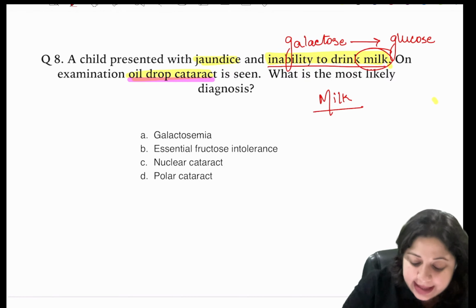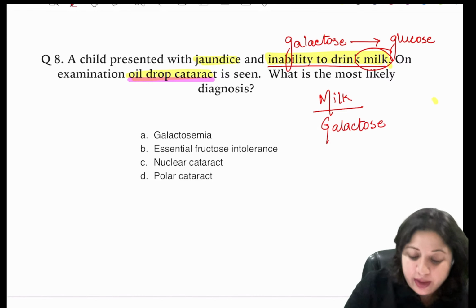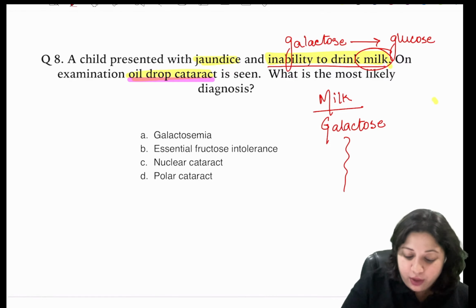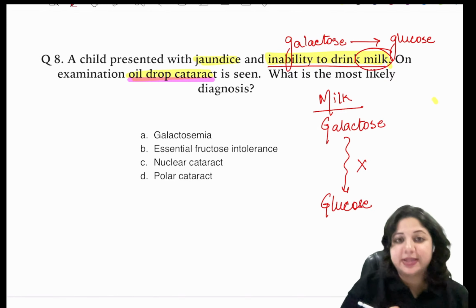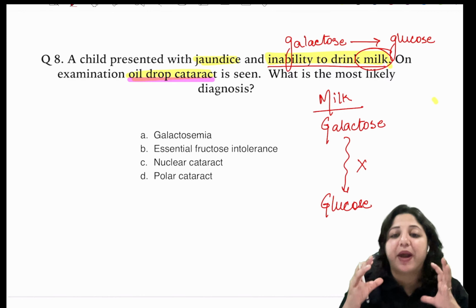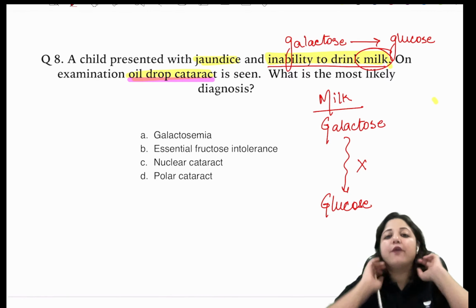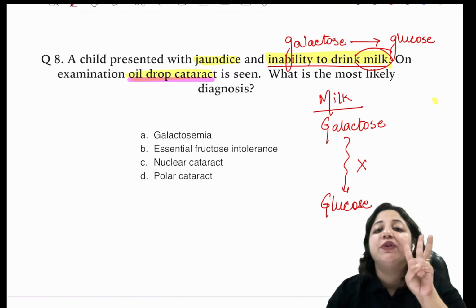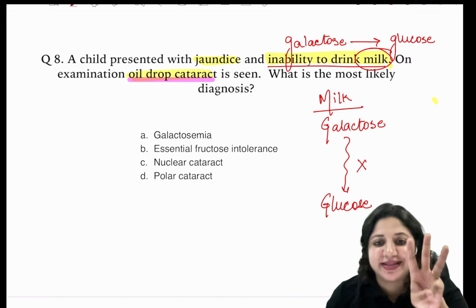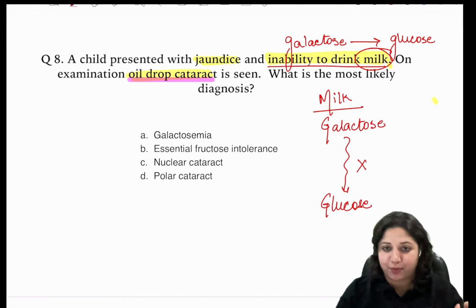Milk has galactose. And in galactosemia, the problem is we are unable to convert it to glucose. It is primarily because of deficiency of three important enzymes involved in galactose metabolism.